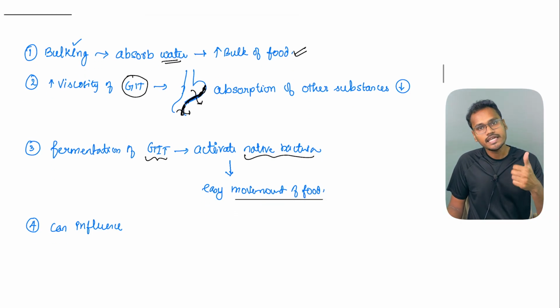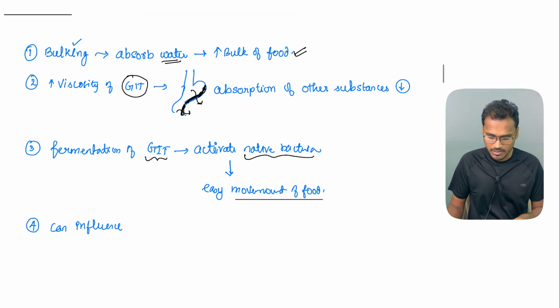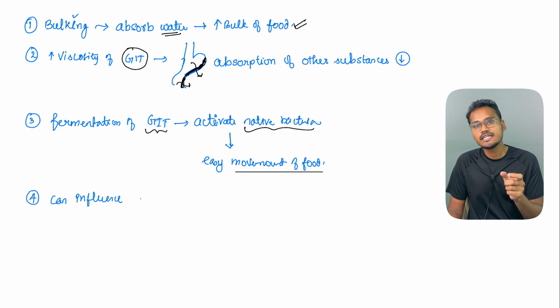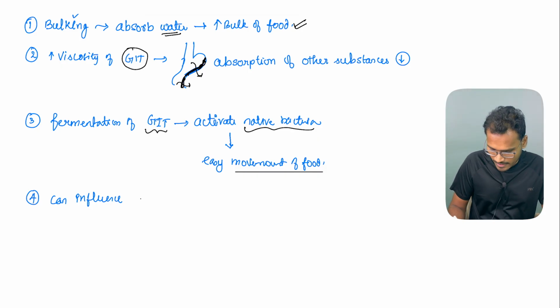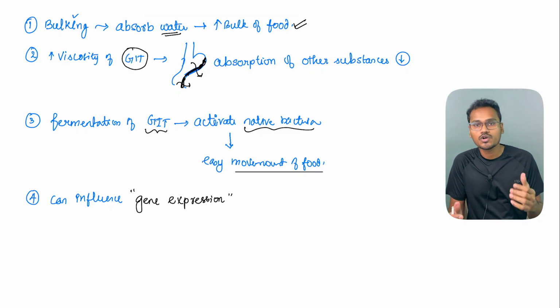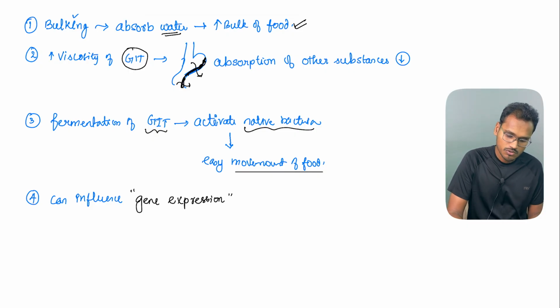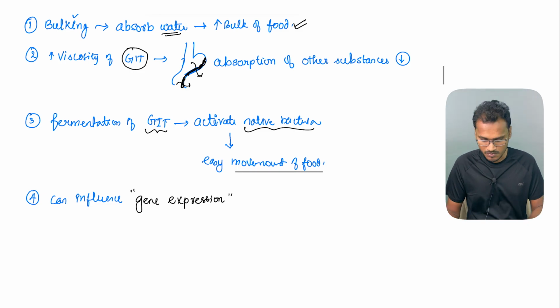So it forms bulk, it increases the viscosity, it causes fermentation. And nowadays they say that it can also influence the genetic expression of the individual, so gene expression can be altered with the help of dietary fibers. Nowadays there is a huge concept called the gut-brain axis. In the next video, we'll be discussing it. There is a strong relationship between the GIT and the brain, so dietary fibers help to improve gut health also.